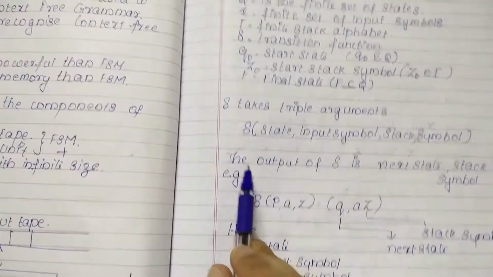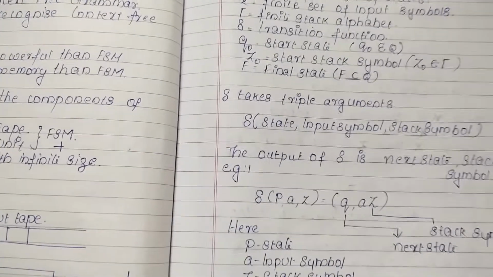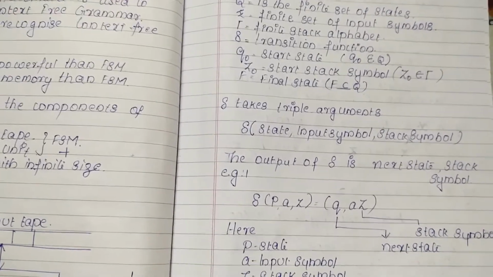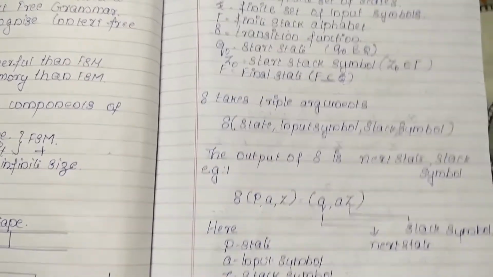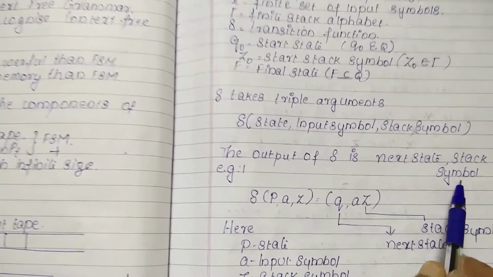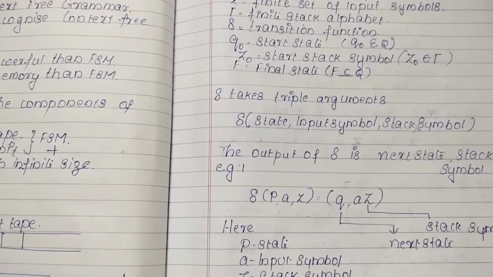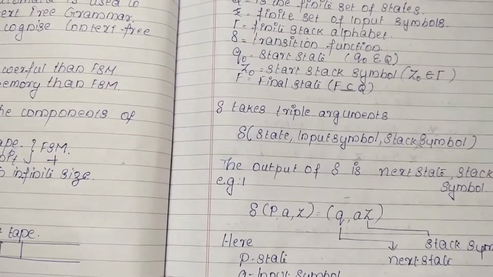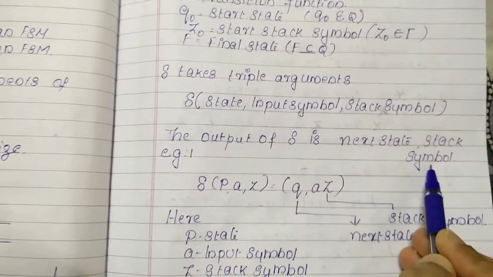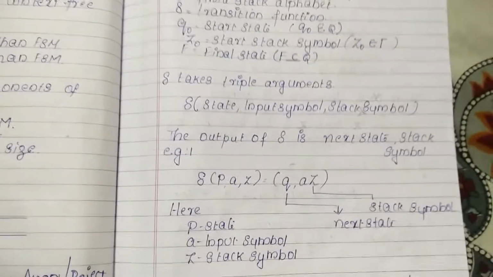And then the output. Once you give the transition function of Q0, A, we go to Q1. So what is the output of this transition function? One is the next state, and the other is the stack symbol. In the FSM it was only the next state, but in the case of a PDA we have the stack symbol also. This is how it works.